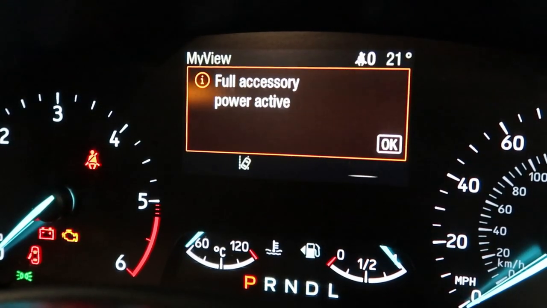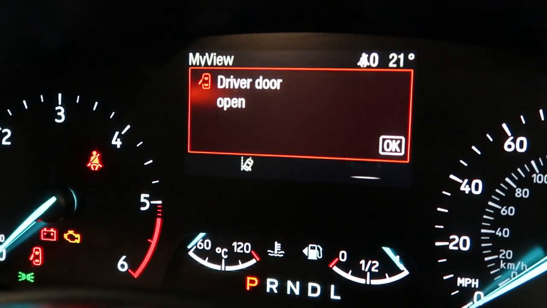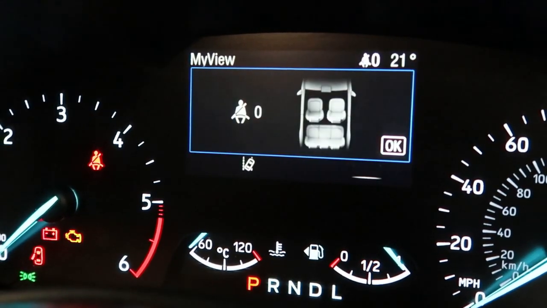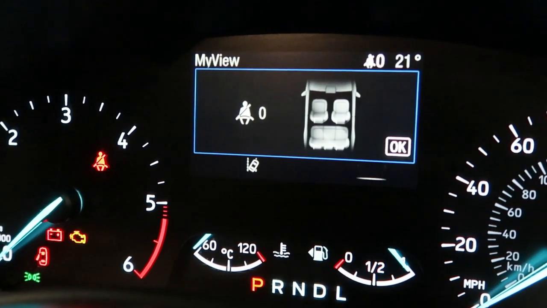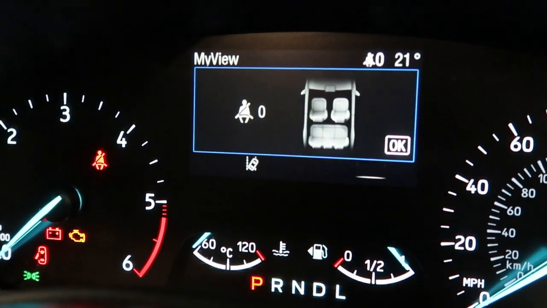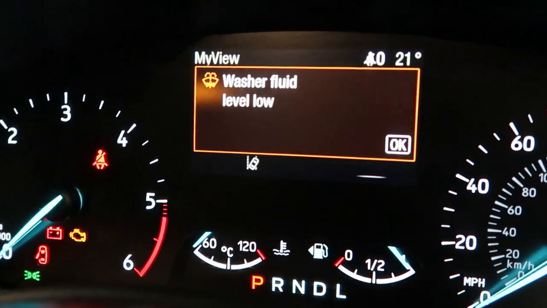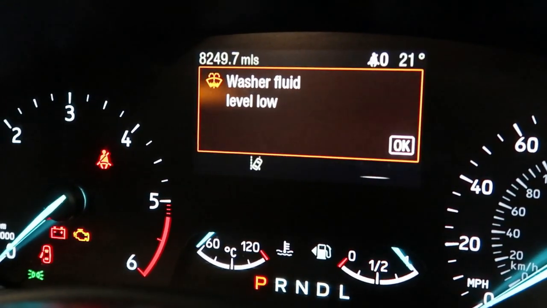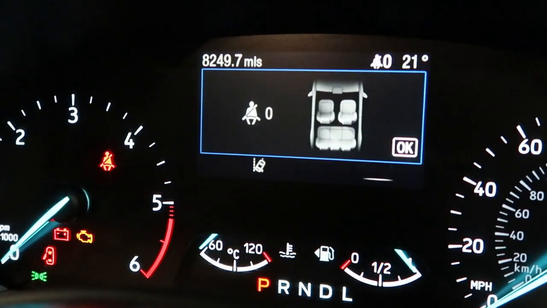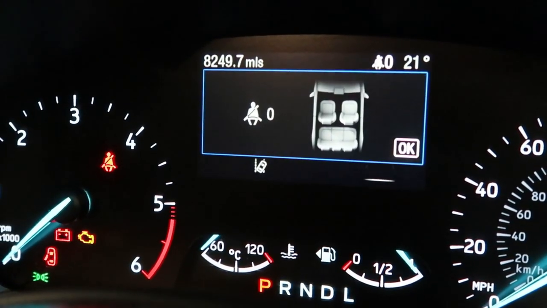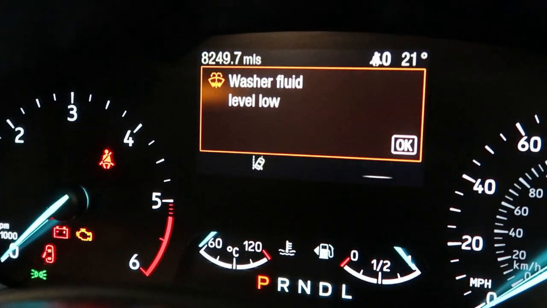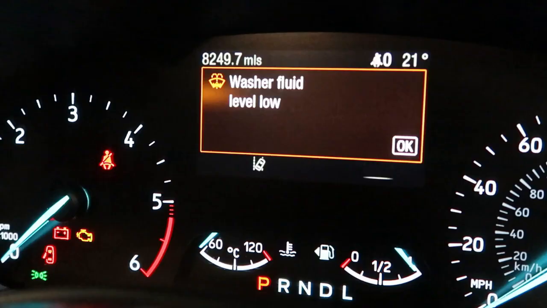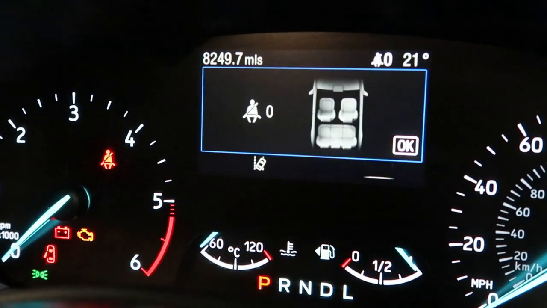Washer fluid light, obviously because the washer fluid is low. I'm now pressing the steering wheel buttons. Let me just turn the radio up quickly so I don't get a copyright claim. But as you can see, that's me pressing the buttons on the steering wheel, so everything's okay. So I've done a network test, which I'll show you next, and everything on the network test appears to be okay. So next stage, I'm going to look at the wiring diagram.